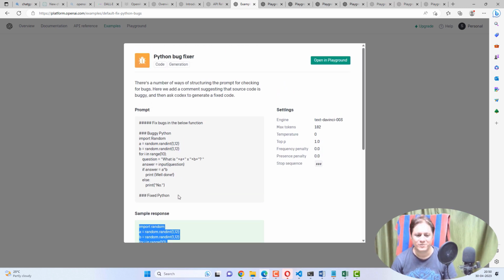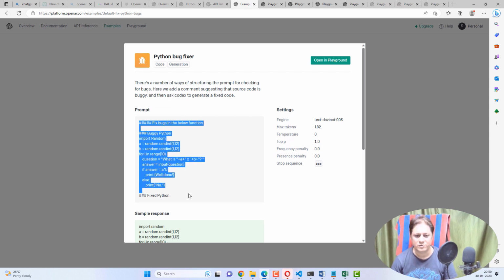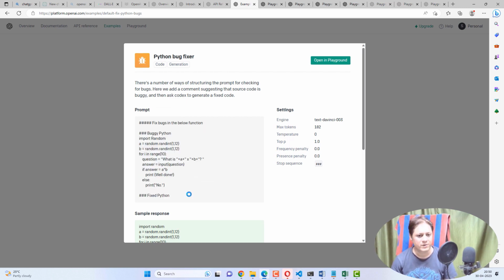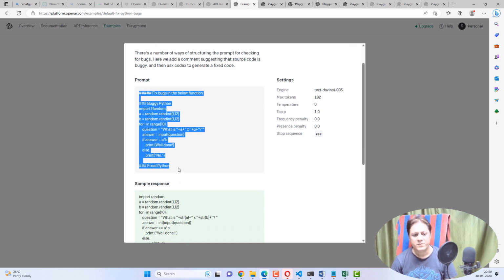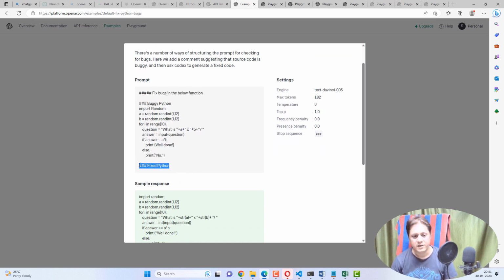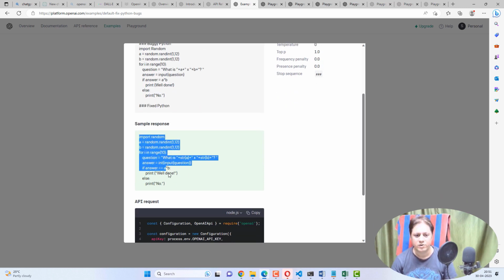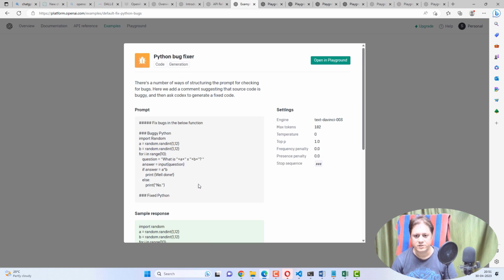It's a very, very good way actually, and it supports many languages, so don't worry about it. Whatever language you are writing the code in, let's say React.js, Node.js, Python, Java, .NET, whatever, you can provide it and say give me fixed code or something. It will respond with the working code and you can try it.